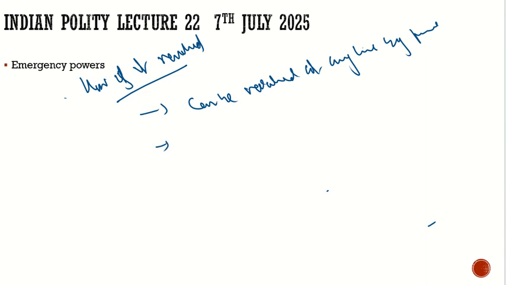Then, another way it can be revoked is if either house does not approve. Suppose it is passed by the Lok Sabha after 6 months and the Rajya Sabha rejects it, then it would be revoked, and vice versa. If either house does not approve it, or if both houses do not approve it, it would be revoked.